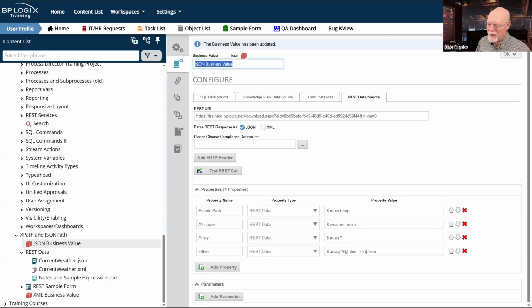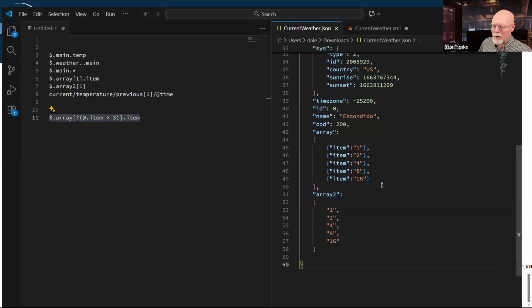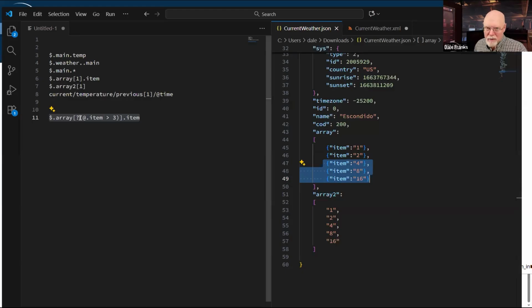So we'll update here and we'll get our JSON. Okay, so it says 4, 8, 16, which means if we look back over here at our JSON, it is returning 4, 8, and 16. What we're doing is a query to return all of these items where the index is greater than 3.